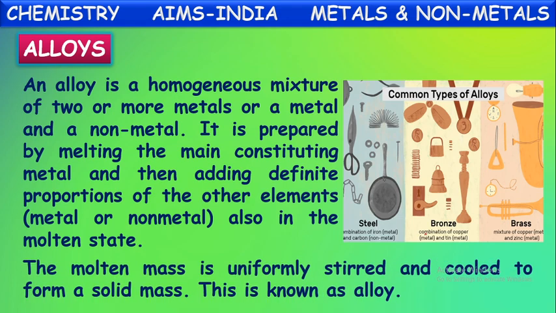The molten mass is uniformly stirred and cooled to form a solid mass. Thus, the solid mass formed is called an alloy. So, what do they do? First, they take a metal in the molten state. That molten metal is mixed with some other metal or non-metal in the molten state. Then this molten mass is slowly and uniformly stirred and cooled to become solid. This solid mass formed is called an alloy.